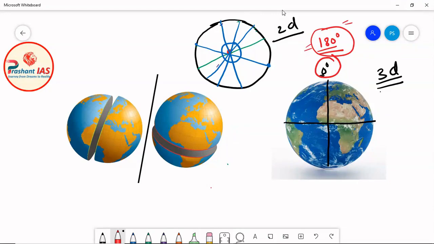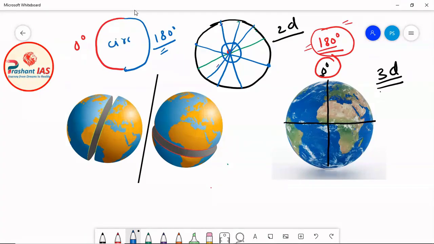So I have told you what meridians of longitude are. Meridians of longitude are semicircles running from the north pole to the south pole. Now let's suppose this is the 0 degree meridian of longitude, and just opposite to it there is the 180 degree meridian of longitude. So when you join two semicircles, what will become? A circle will come.